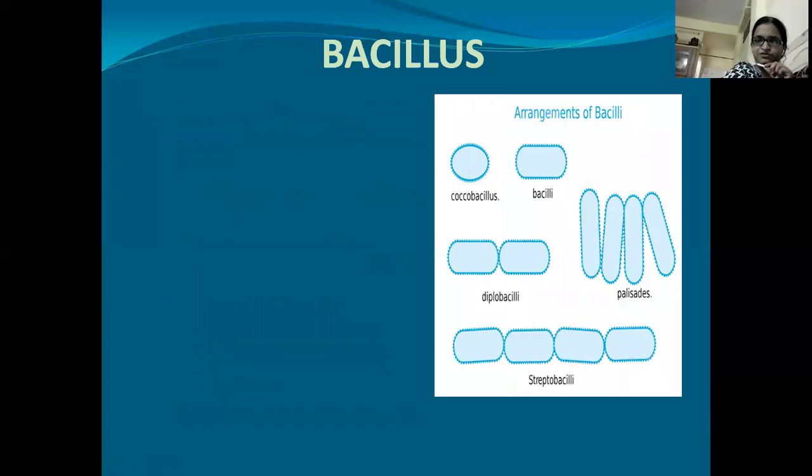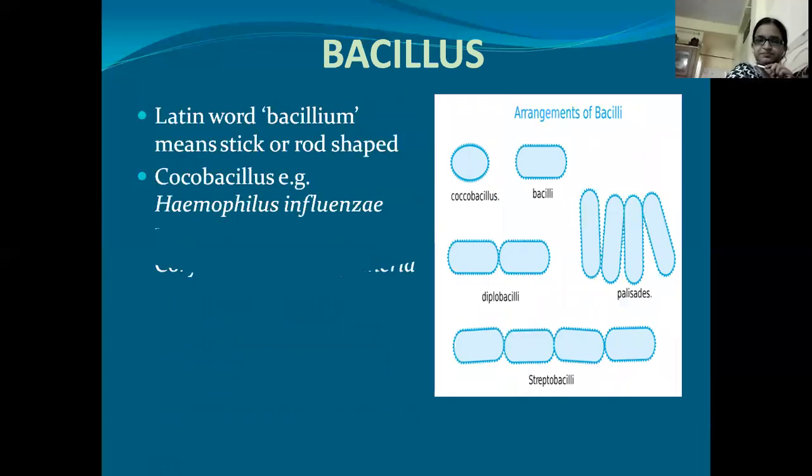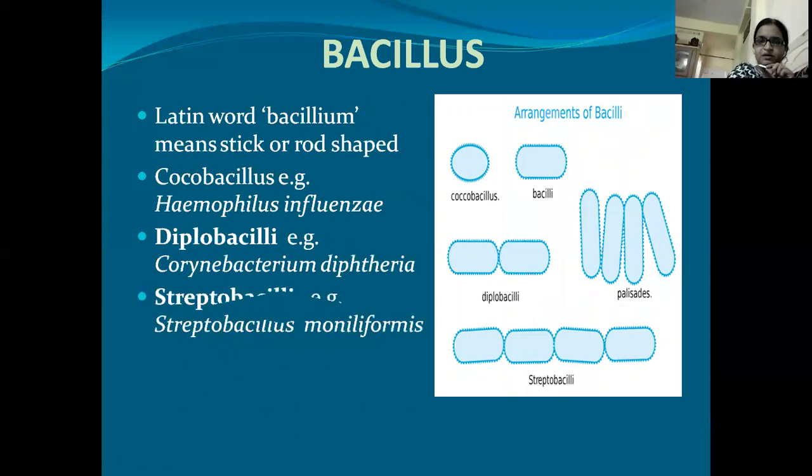The next type of cells is Bacillus. Bacillus means rod shaped. The word bacillus is taken from the Latin word bacillum. Bacillum means stick or rod. In this category, the first type of cells is Coccobacillus.